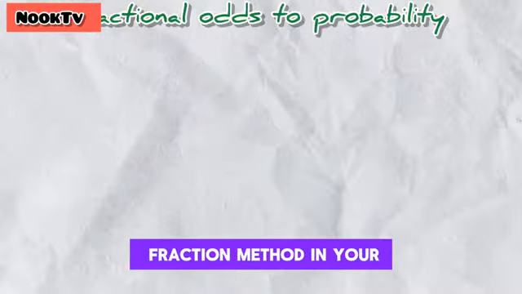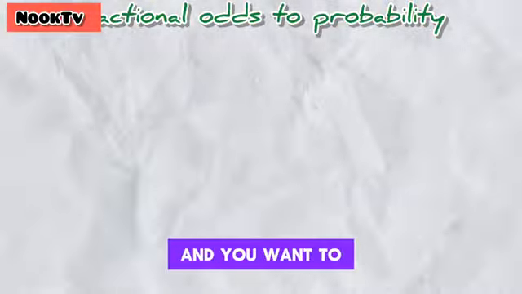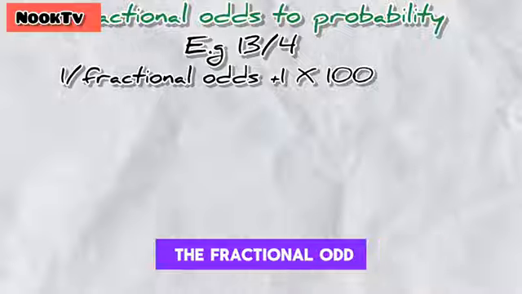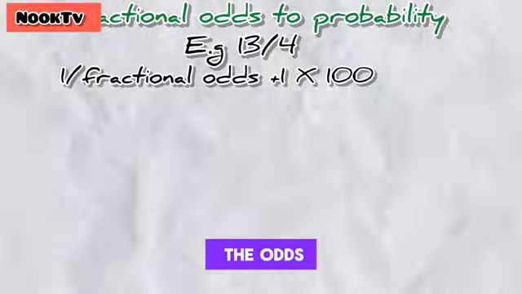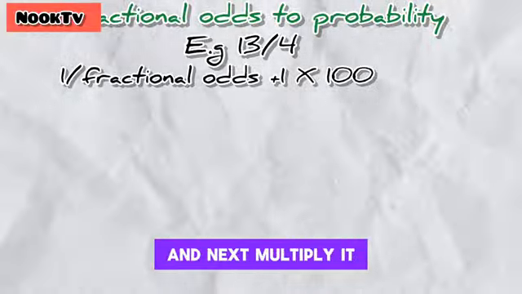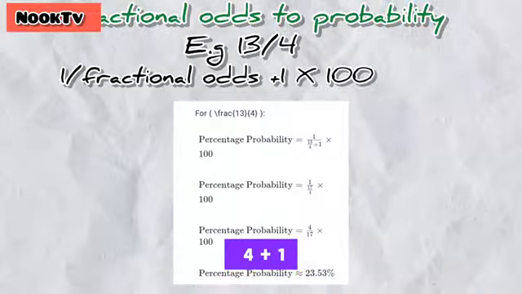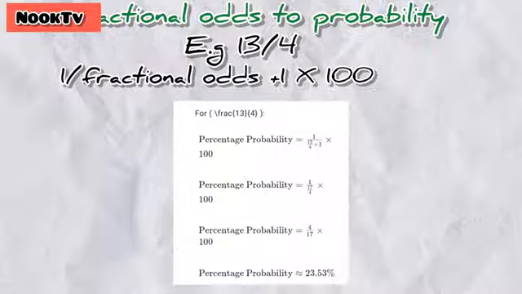If you use the fraction method in your country and you want to convert it to probability in percentage, just put 1 over the fractional odd, then add 1 to the odds, and next, multiply it by 100. So that will be 1 divided by 13 over 4 plus 1, then multiplied by 100.